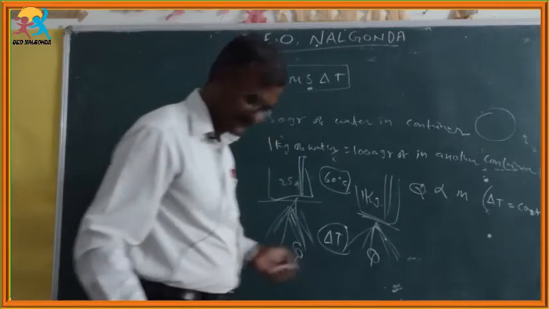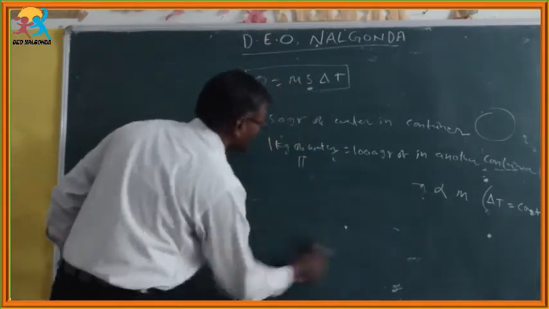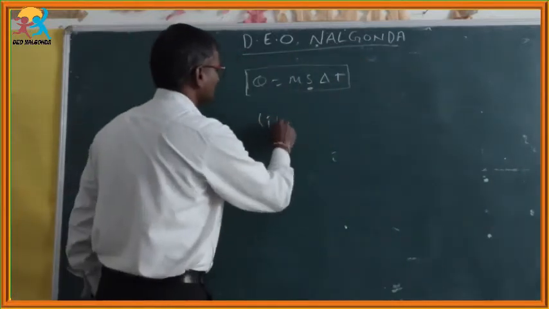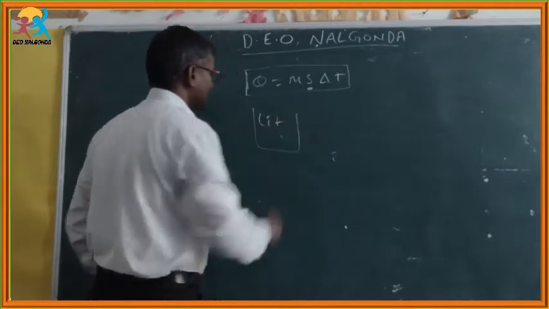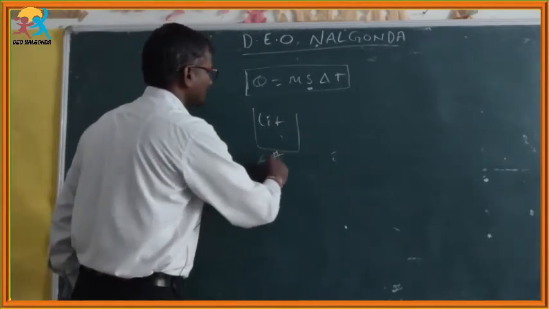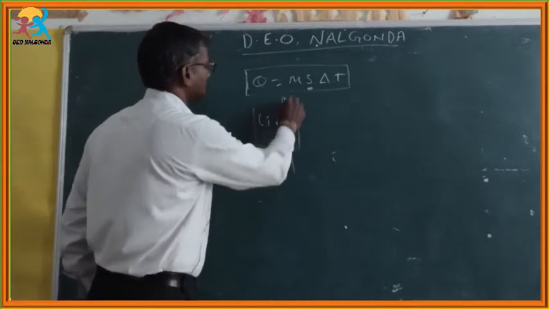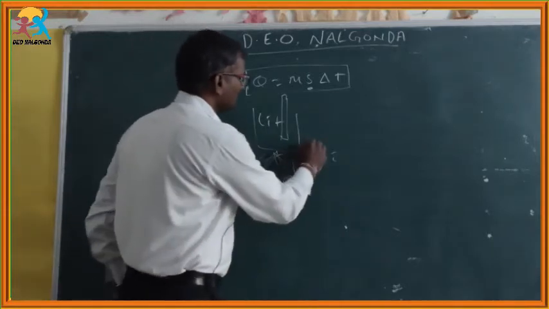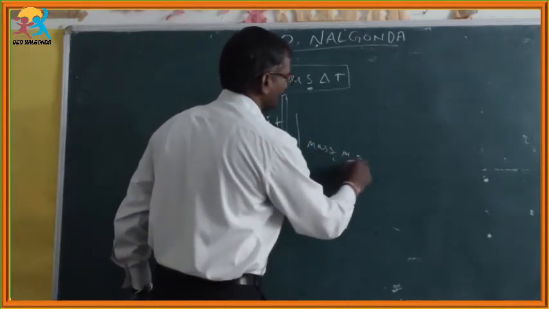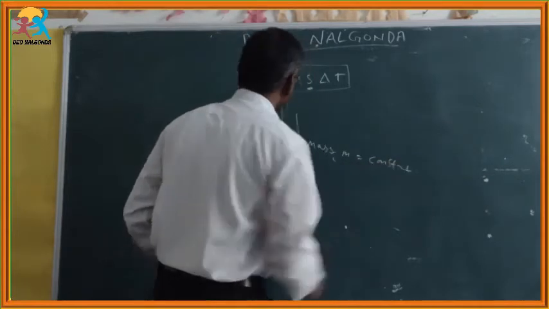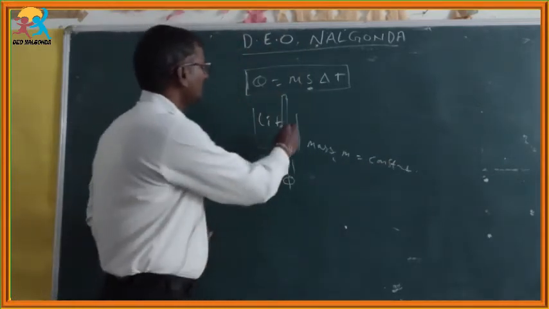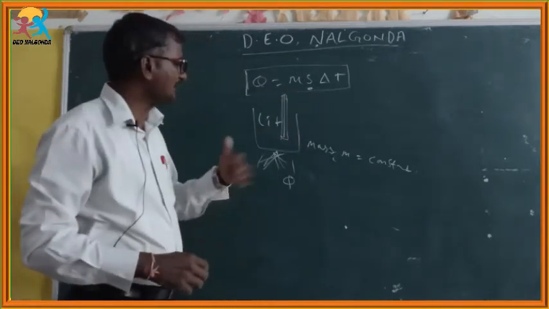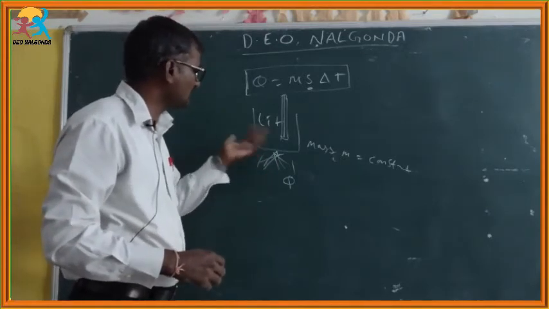Here is another concept. Take 1 liter of water inside a container. You can supply heat energy to the system and place a thermometer. The same amount of heat energy is supplied to the system. Here, mass is constant, m equals constant. But every 3 minutes you can observe the temperature rising on the thermometer. Why does it increase? What is the reason behind that?